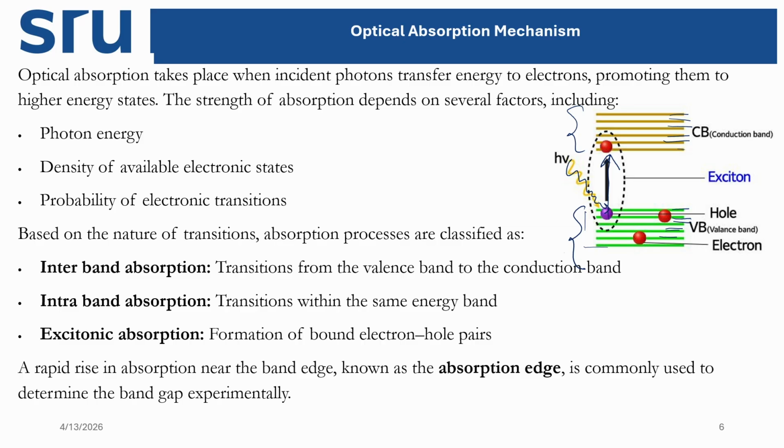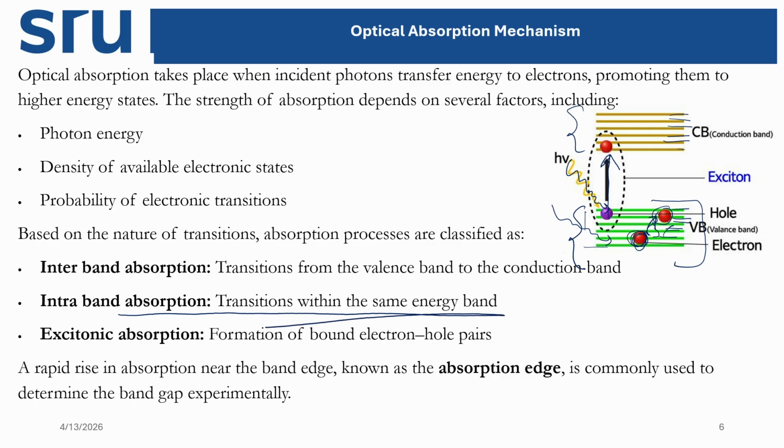Otherwise, what happens is that if this energy is absorbed in the ground state and it does not change the electronic state, but the vibrational state is changing, from a lower vibrational state to a higher vibrational state it can move, right? When it moves within the same electronic state, but to a different vibrational level, with the same band energy, we call this intraband absorption.